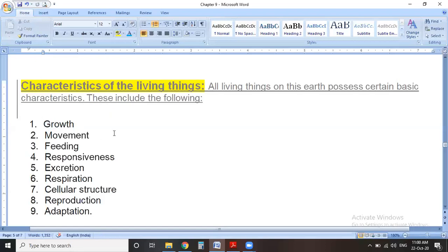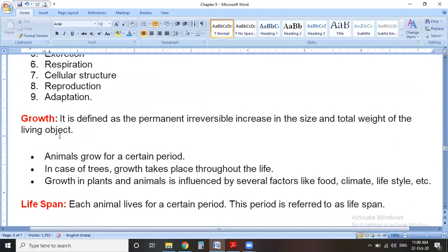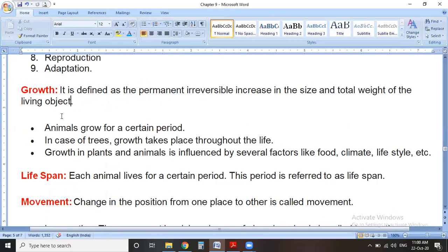Like growth, different characteristics of living things are movement, feeding, responsiveness, excretion, respiration, cellular structure, reproduction, and adaptation. These are some special characteristics of living things which are not found in non-living things. So first we discuss growth.